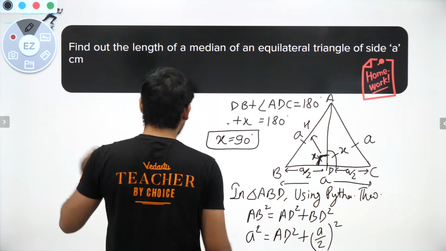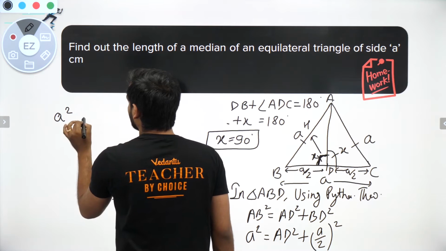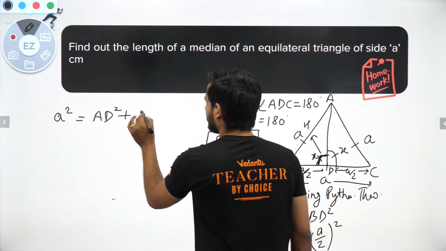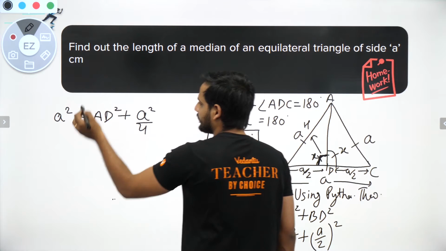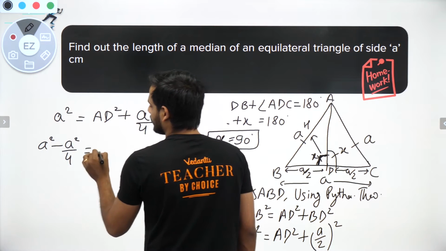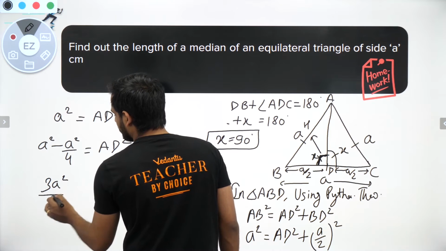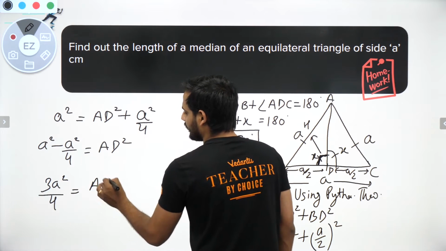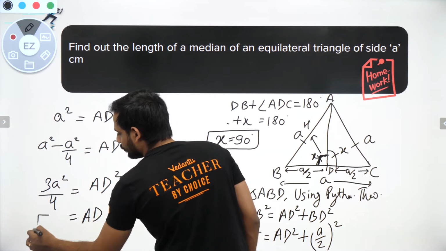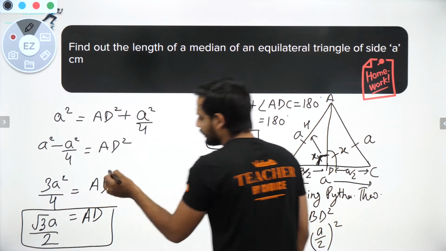Let us say here, I will say that AC square is equal to AD square plus a square by 4. Shifting that side, you'll be getting a square minus a square by 4 is equal to AD square. Take the LCM and solve it, you'll be getting 3a square by 4 is equal to AD square. So now to get AD, take the square root on both sides, so AD will be equal to root 3a by 2. So the length of the median is what?